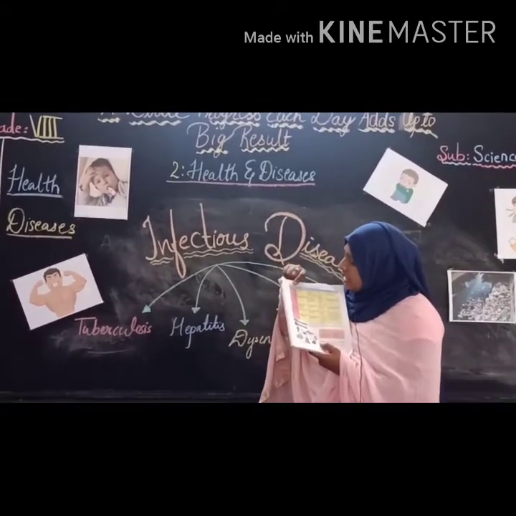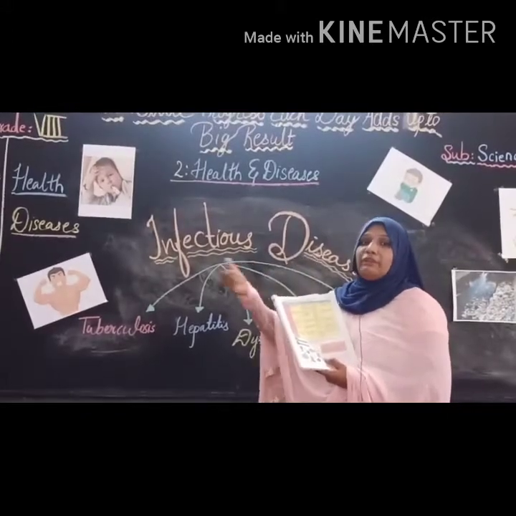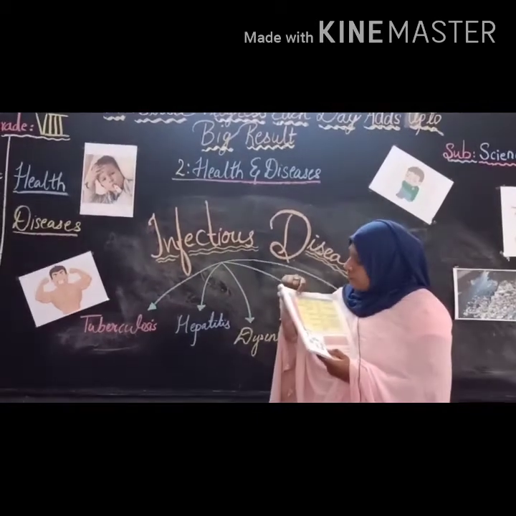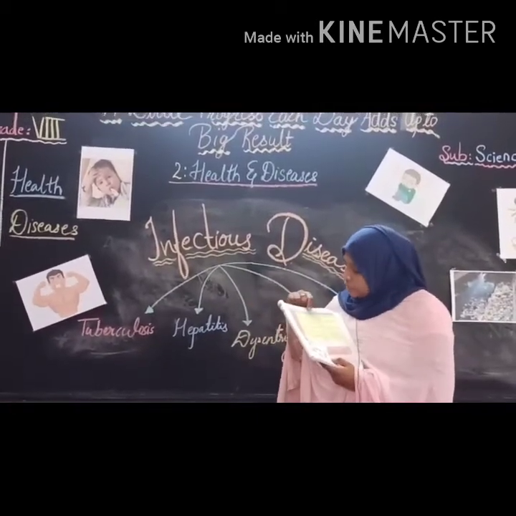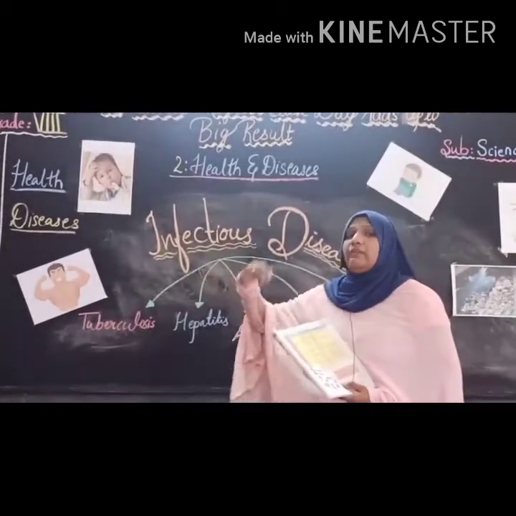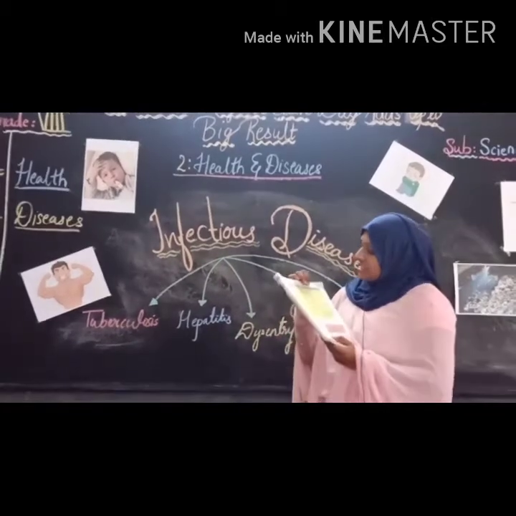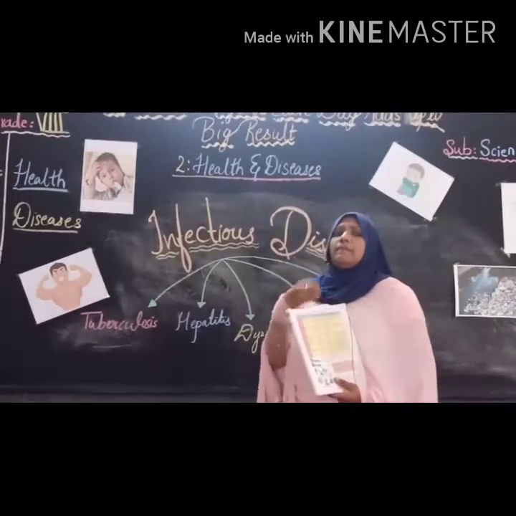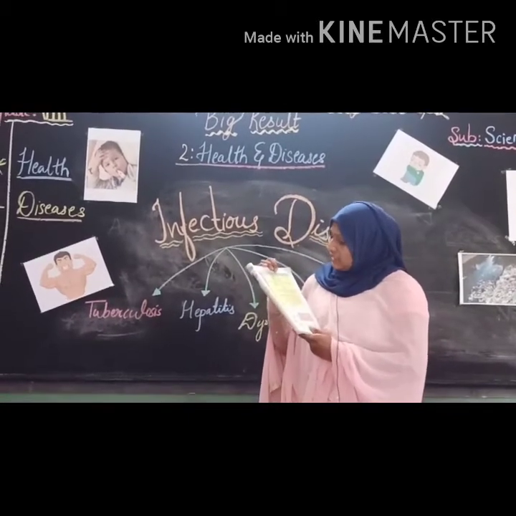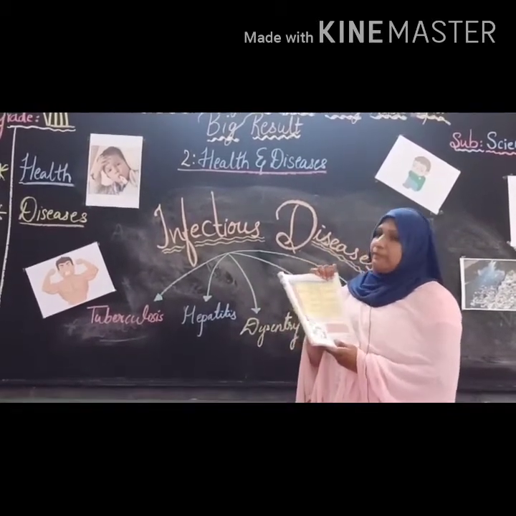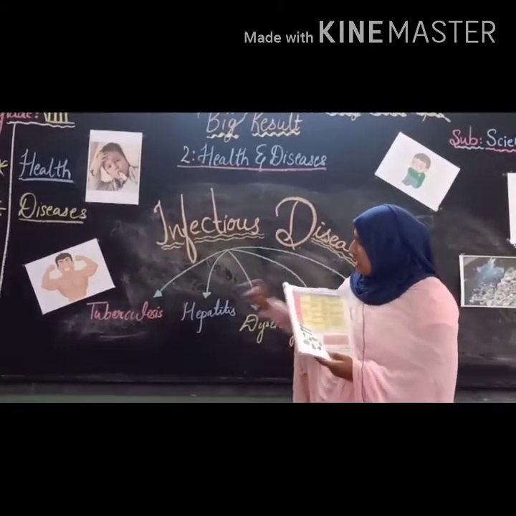Here the table is given: name of the disease, pathogens, modes of infection, symptoms, and prevention and treatment. Pathogens means what kind of bacteria and viruses cause these diseases. Modes of infection means how the disease passes from one person to another. Symptoms means the changes that occur in the body during the disease. And prevention and treatment means how to treat this infectious disease. So number 1, we will learn about what?